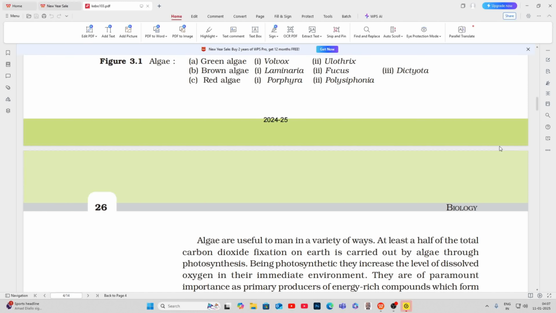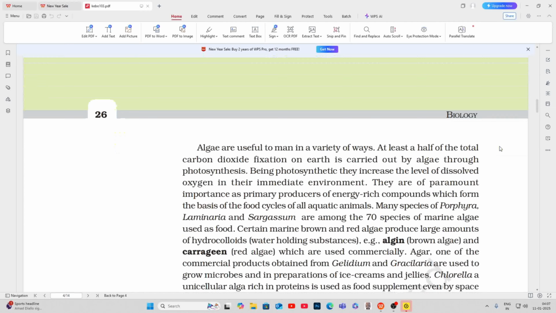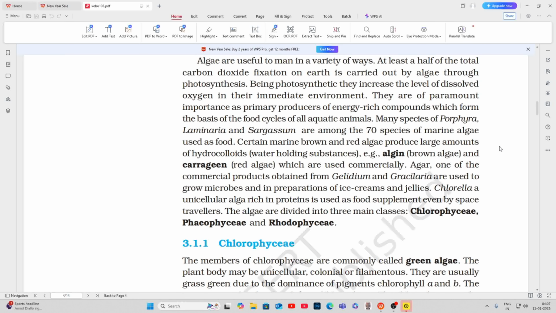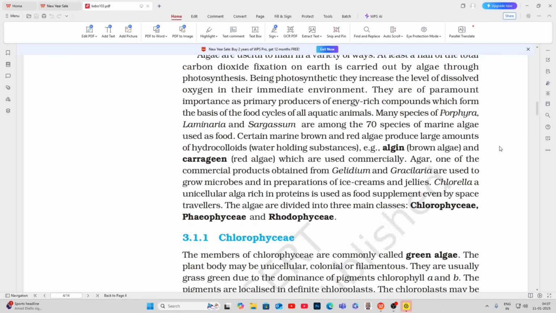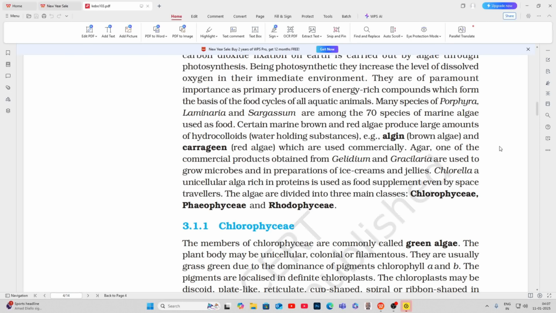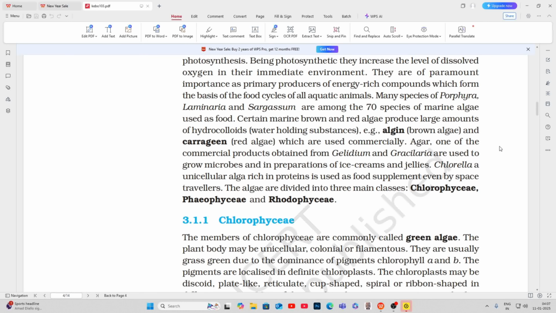1. Porphyra. 2. Polysiphonia. Algae are useful to man in a variety of ways. At least a half of the total carbon dioxide fixation on Earth is carried out by algae through photosynthesis. Being photosynthetic, they increase the level of dissolved oxygen in their immediate environment. They are of paramount importance as primary producers of energy-rich compounds, which form the basis of the food cycles of all aquatic animals.